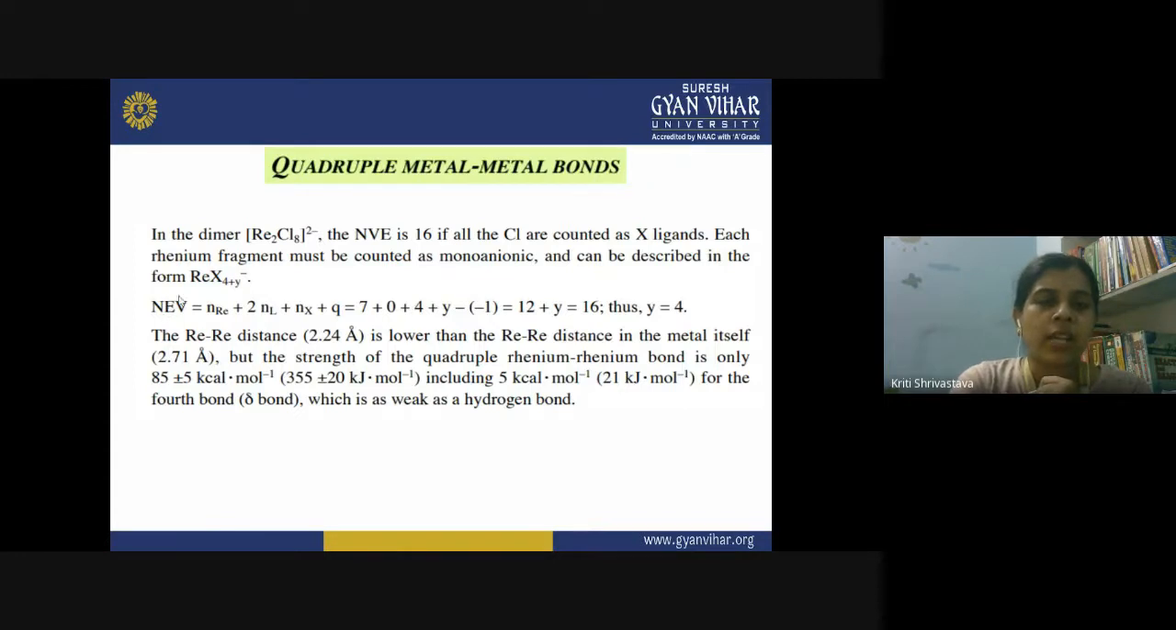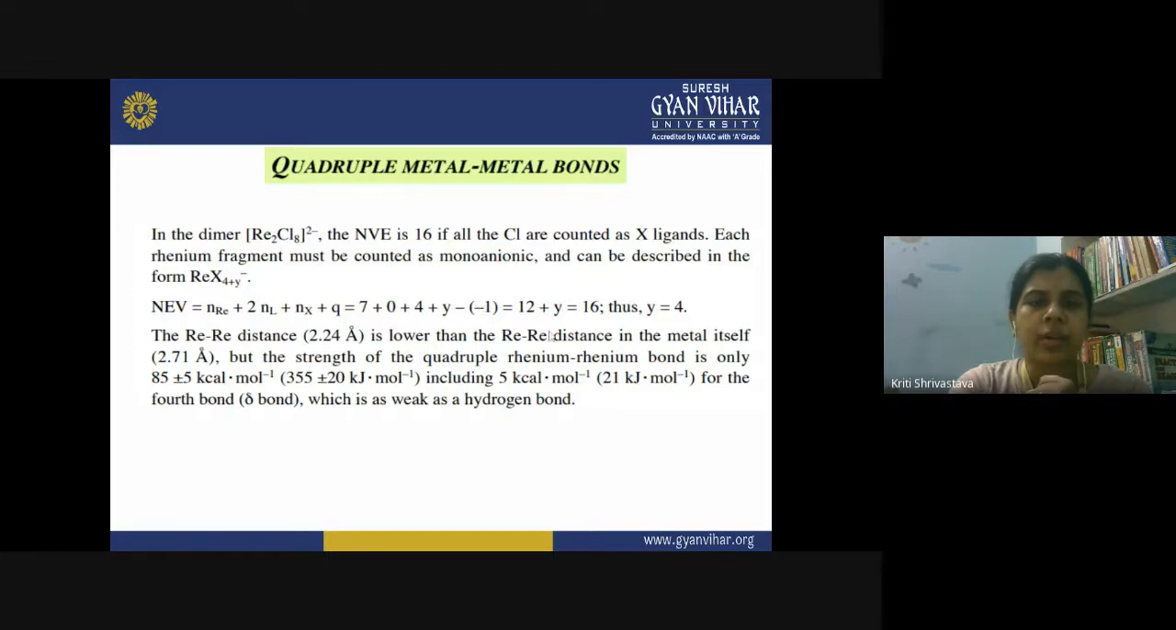So NeV is equal to Nre, that is the number of electrons provided by the rhenium, plus 2Nl plus 2 NH plus Q. So Q is the charge actually. So you have one negative charge over this ion. So 7 electrons are contributed by the two rheniums. Then 0 electrons are contributed by L. Then 4 electrons by X. Okay, and plus the charge, which is -1.